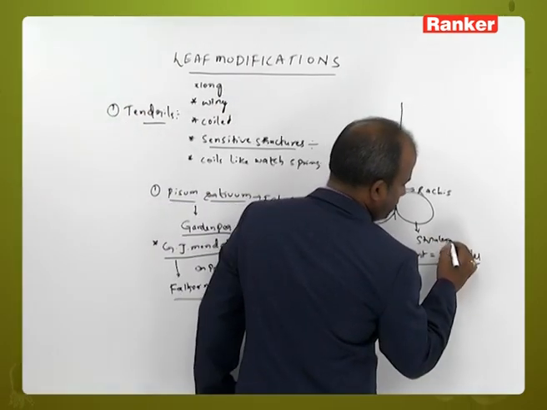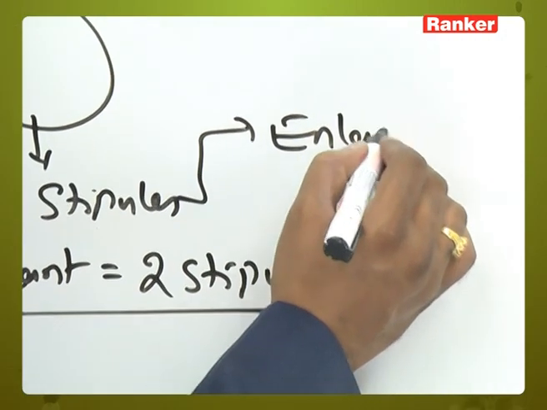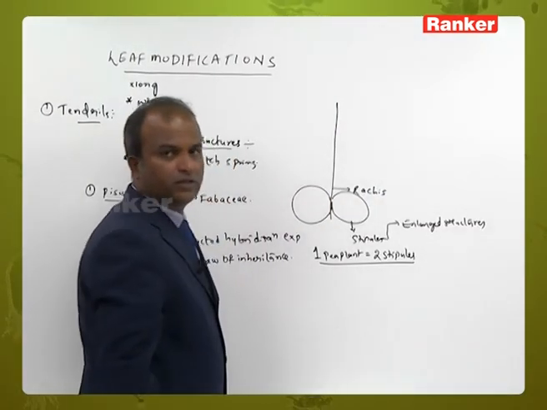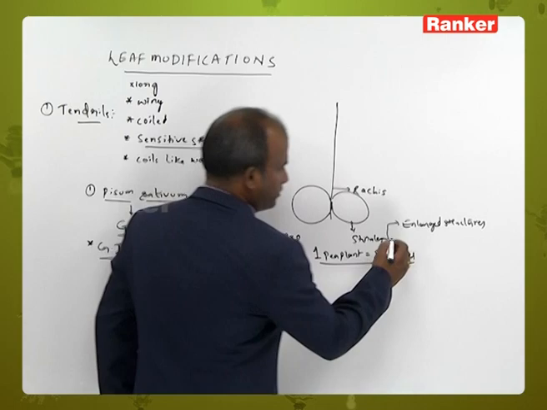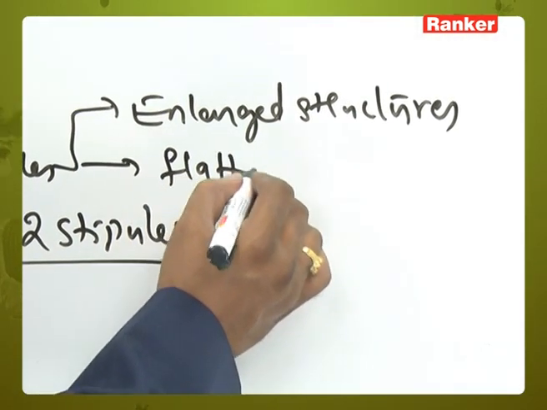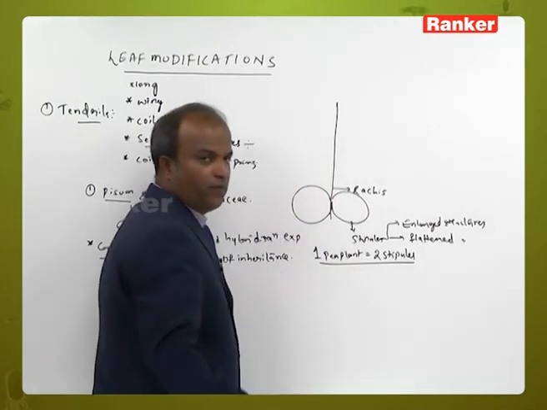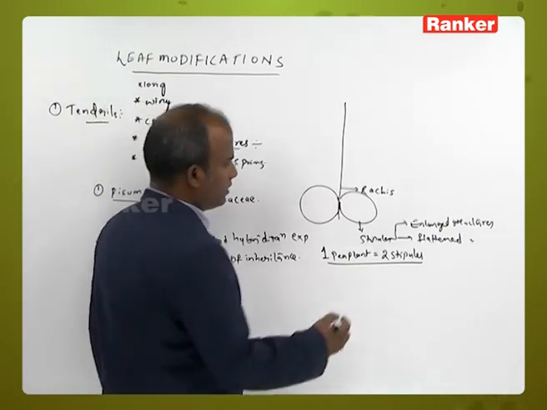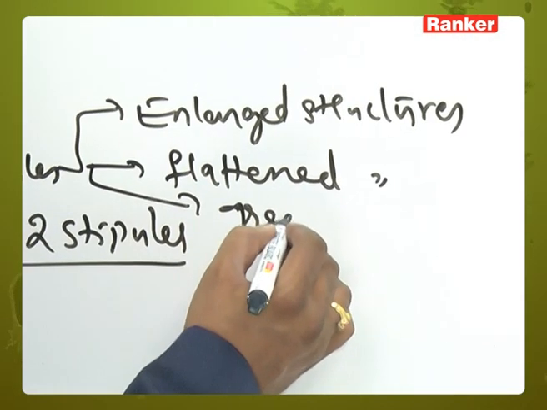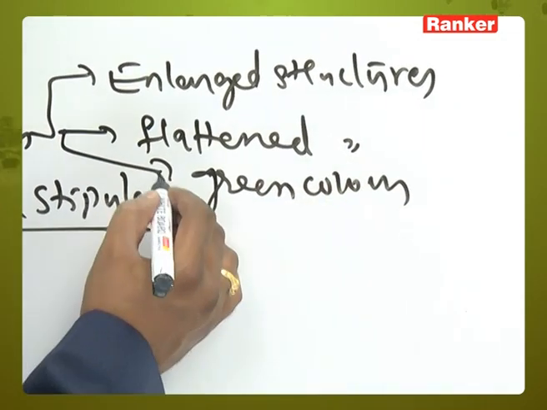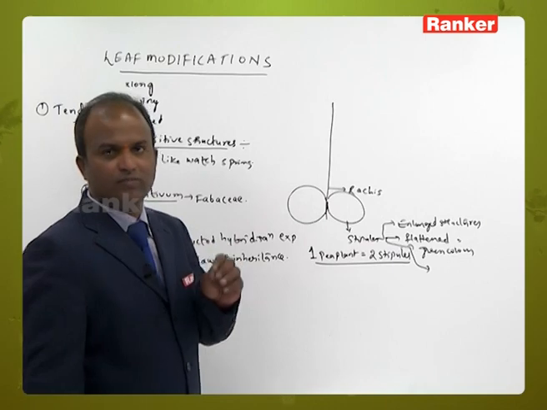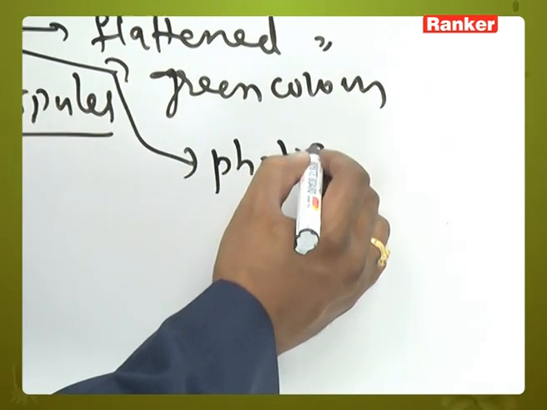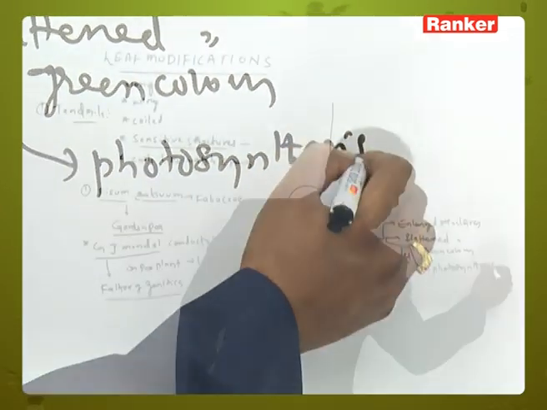These stipules are enlarged, flattened structures. Are they green or non-green in color? They are green in color. Due to the presence of green color, they perform a function known as photosynthesis.